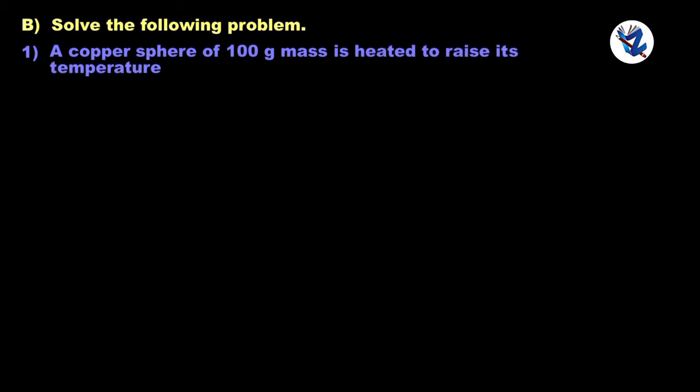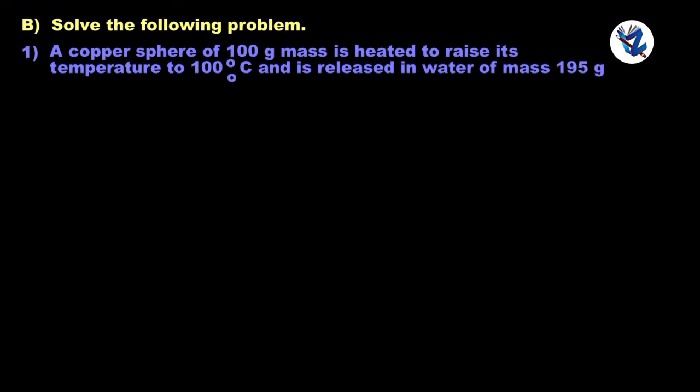Next question. Solve the following problem. A copper sphere of 100 gram mass is heated to raise its temperature to 100 degrees Celsius and is released in water of mass 195 grams and temperature 20 degrees Celsius in a copper calorimeter.